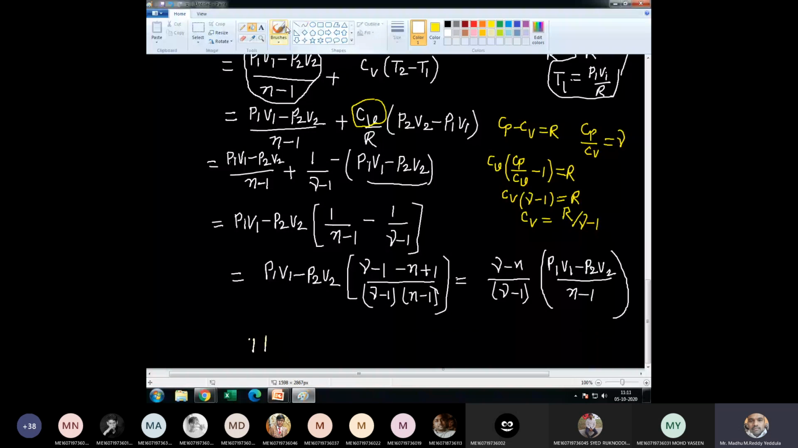Therefore, heat is equal to work done into (gamma minus n) by (gamma minus 1). This is heat in which process? Polytropic. Heat in the polytropic process is equal to work done in the polytropic process into (gamma minus n) by (gamma minus 1).